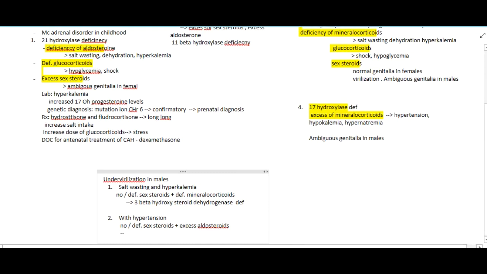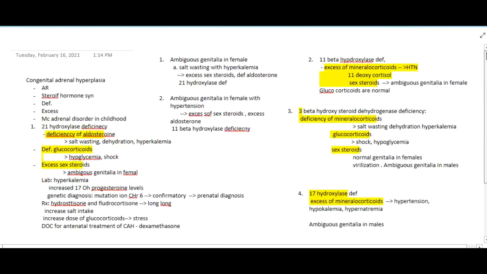So this is excess mineralocorticoids with ambiguous genitalia in males, which is 17-hydroxylase deficiency. So these are the four different questions which are repeatedly asked.